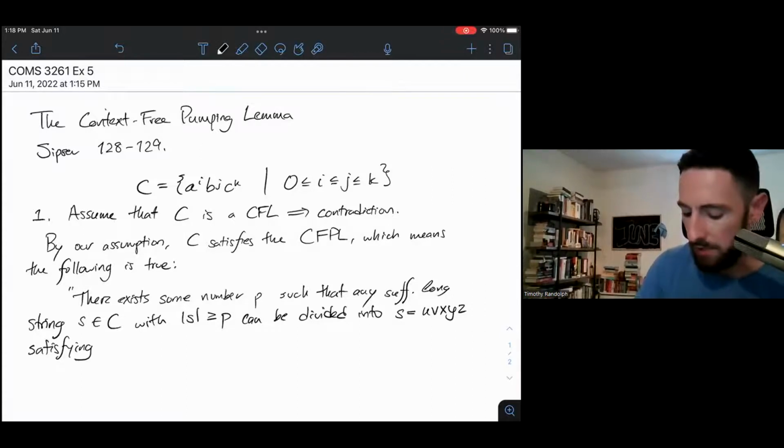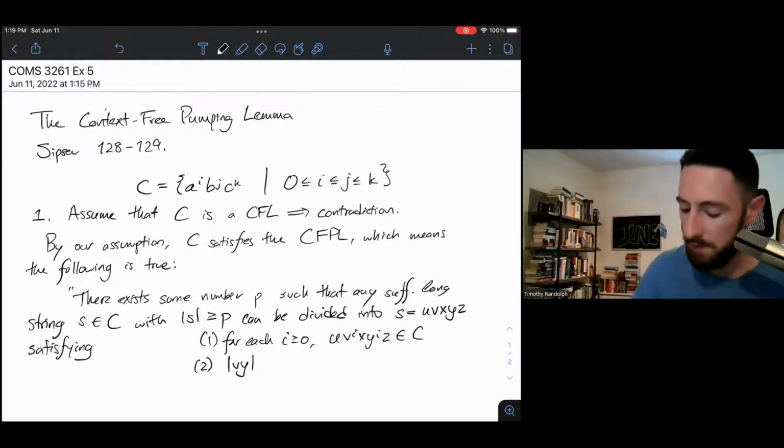And then we have 3 conditions just like in the pumping lemma. Our first condition says for each i greater than or equal to 0, u v^i x y^i z is in the language. 2, of v and y, these 2 strings that can be pumped, at least one of them has length 1.